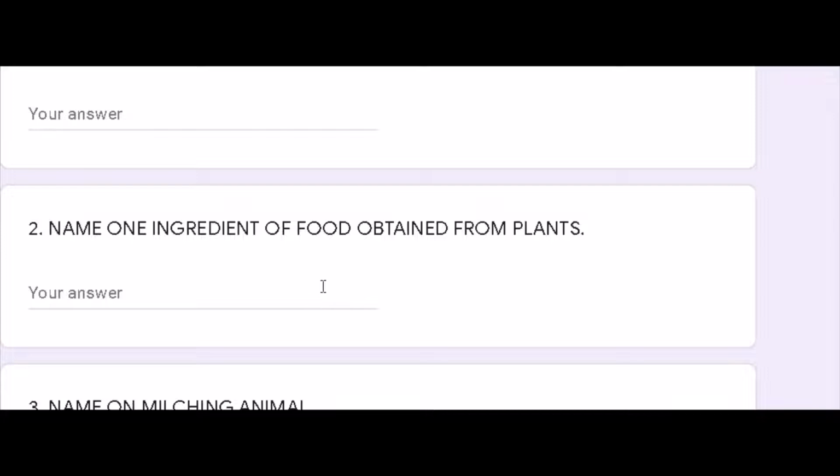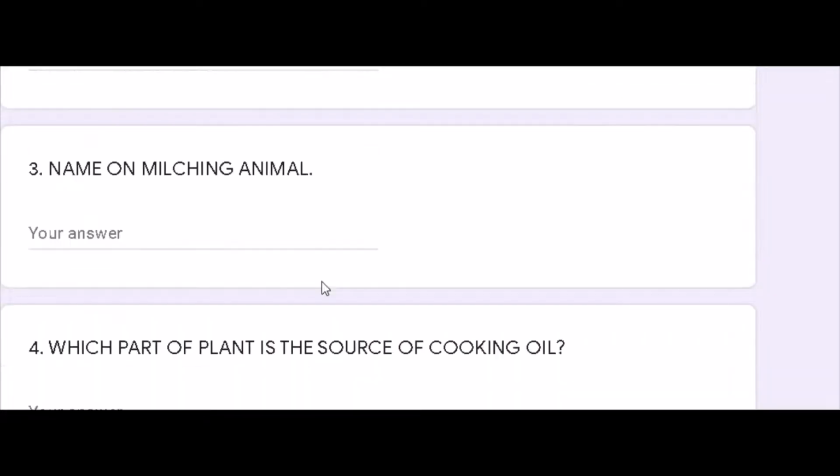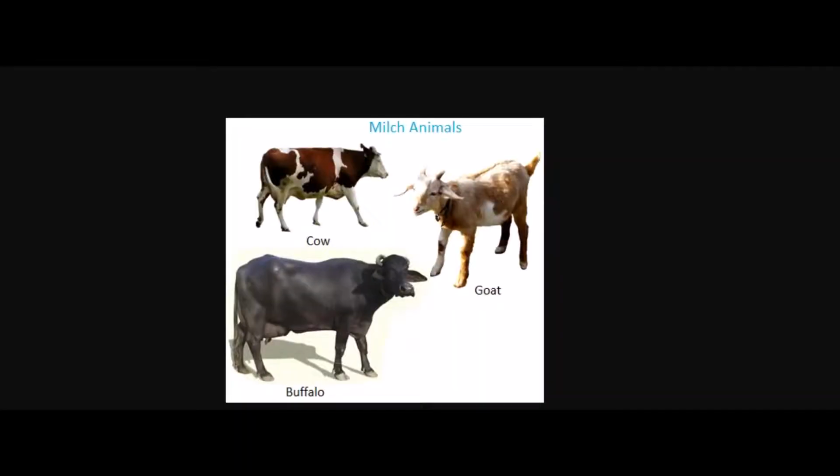So now we are moving to question number 3. Name one milching animal. Dear students, you know that milching animals are those animals from which we can obtain milk. You can see this picture here: cow, goat, buffalo. These are all milching animals which provide us milk.